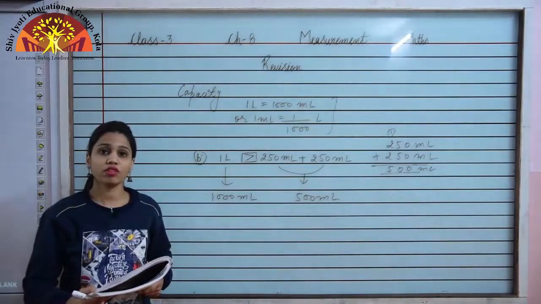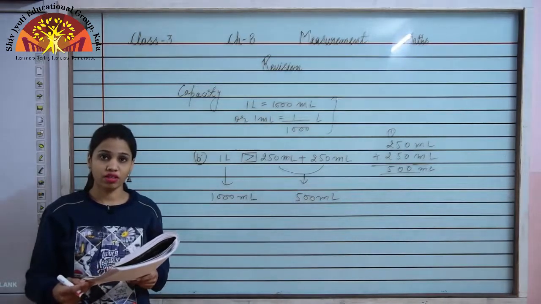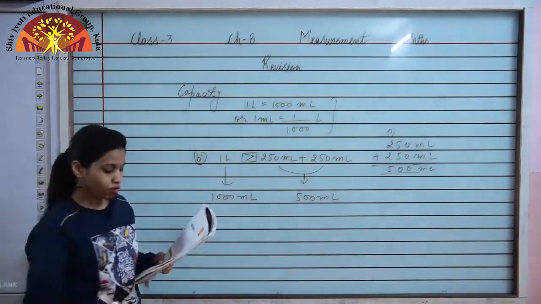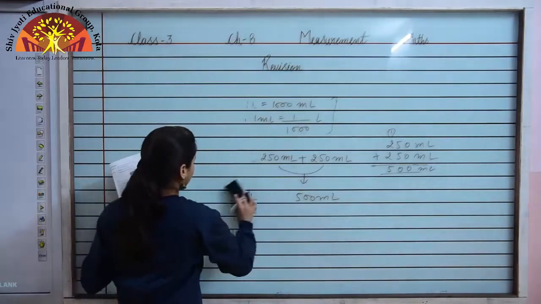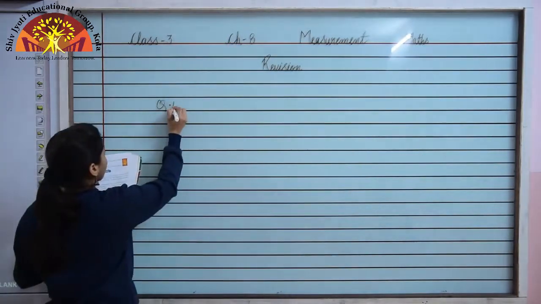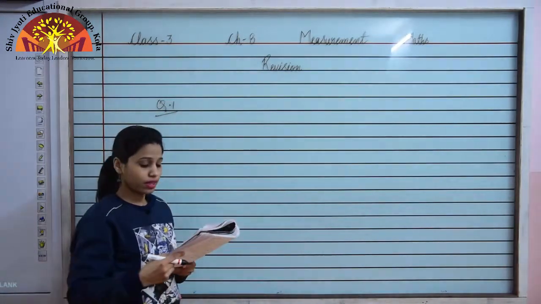Now let us move on to exercise 8.5 given on page number 117 of your book. Please open page number 117. Exercise 8.5, question number 1. Add. In this question we are going to do the addition.